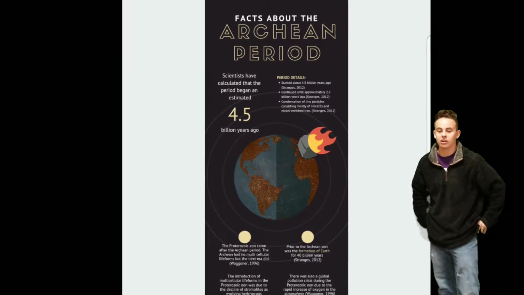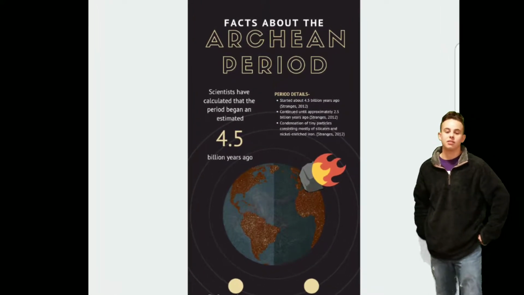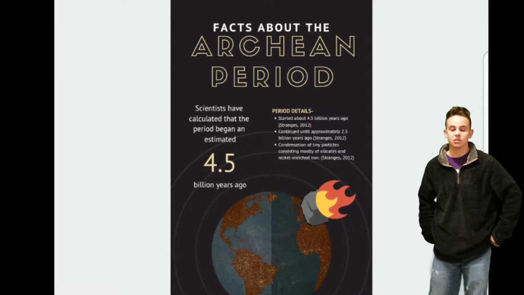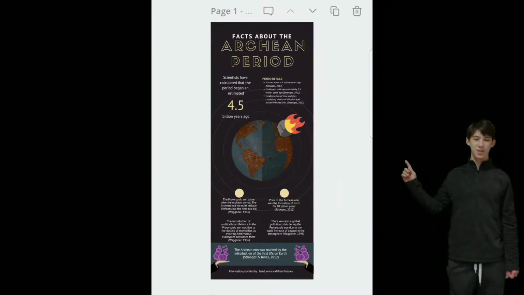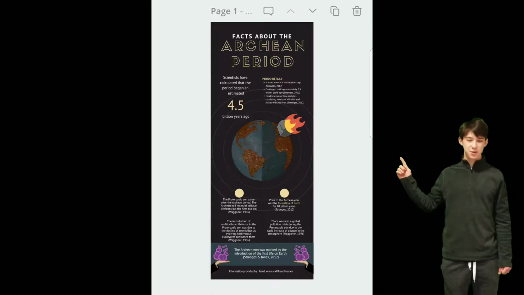Today we'll be learning about the Archean Period. To begin, scientists have estimated that the Archean Period began an estimated 4.5 billion years ago. Also, the Archean period was marked by the introduction of life first on Earth. The Hadean Eon is the earliest in the history of the Earth, and together with the Archean Eon accounts for 54% of all geological time.